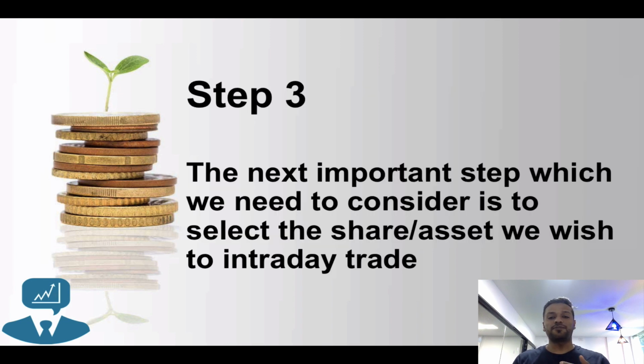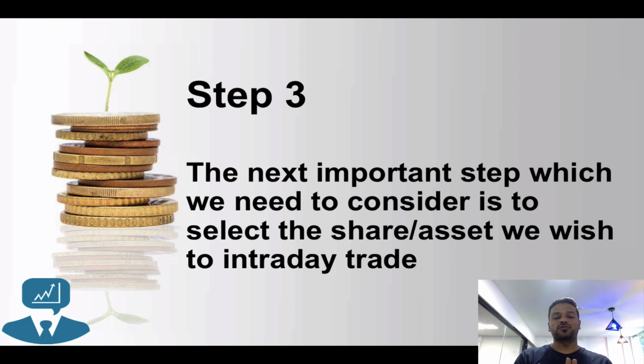The next important step which we need to consider is that we should always have a short list of shares which we wish to trade for intraday. As we know, there are more than 5,000 shares listed on the stock exchange, and it is not practically possible to keep an eye on all of them. So it is always advisable to have a short list of 5 shares, 10 shares, or 15 shares, depending on one's attention span or capacity.